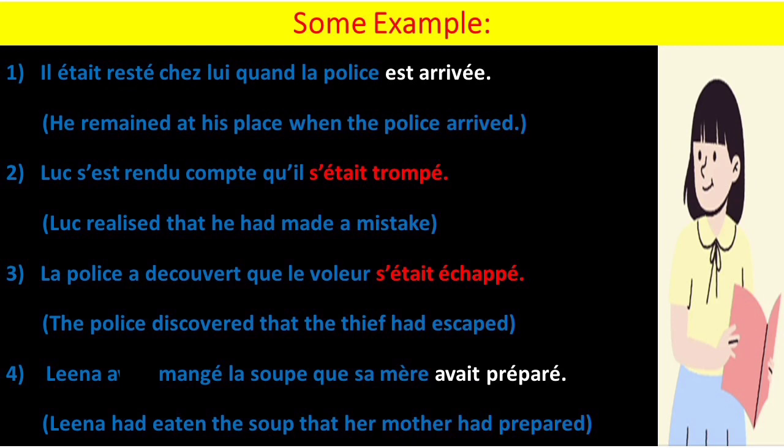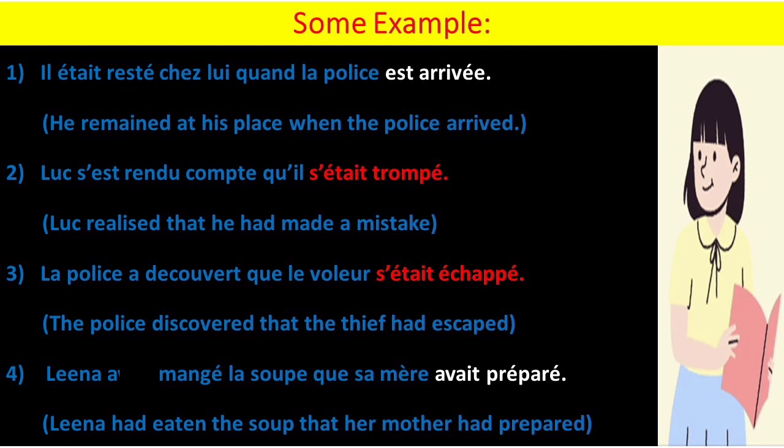Resté is a re-prefix verb, right? So it comes under the Advent group. So that's why we are using auxiliary être here. So il était resté chez lui. It was the first action. Quand la police est arrivée. It was the second action and we are conjugating this verb in passé composé. Let's see now the second example.